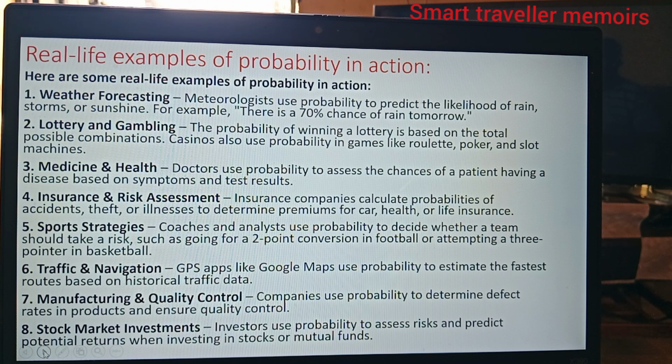Insurance and risk assessment. Insurance companies calculate probabilities of accidents, thefts, or illness to determine premiums for cars, health, or life insurance. Sports strategies. Coaches and analysts use probability to decide whether a team should take a risk, such as going for a 2-point conversion in football or attempting a 3-point in basketball.